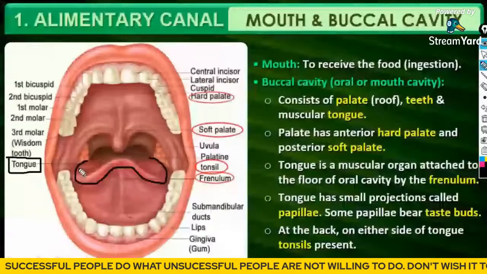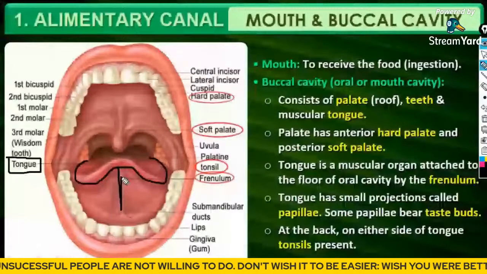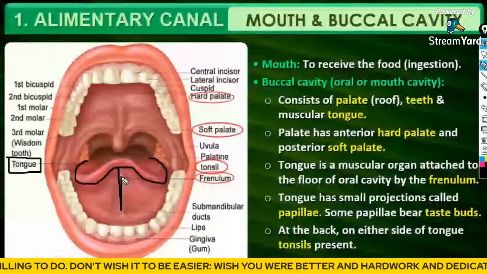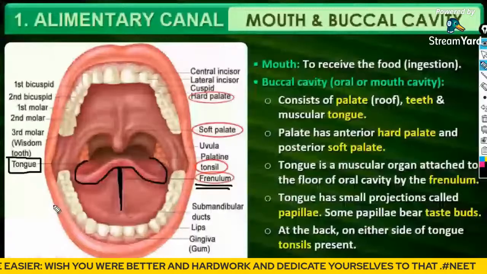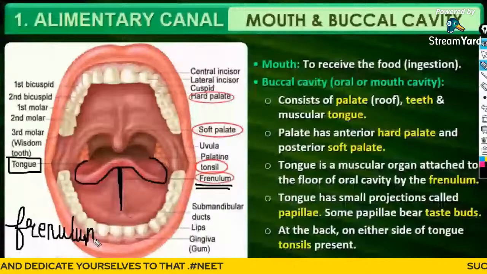And guys, this is a muscular tongue, and this muscular tongue is attached to the floor of the oral cavity by a structure which is referred to as the frenulum. Clear, everyone? So this is a previous year MCQ question.